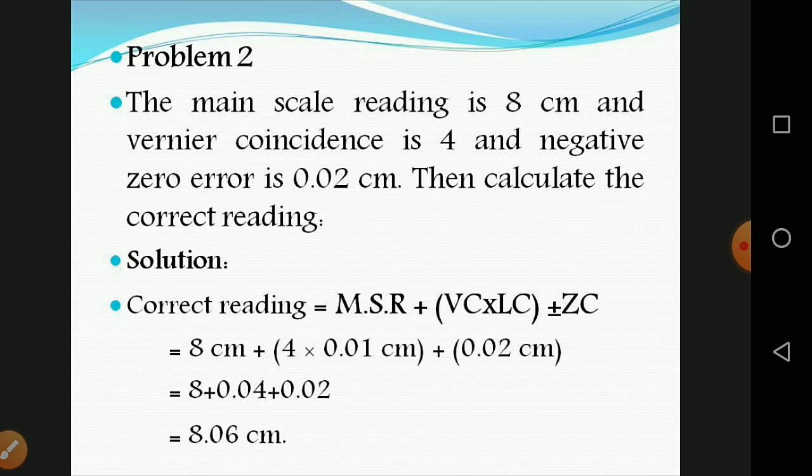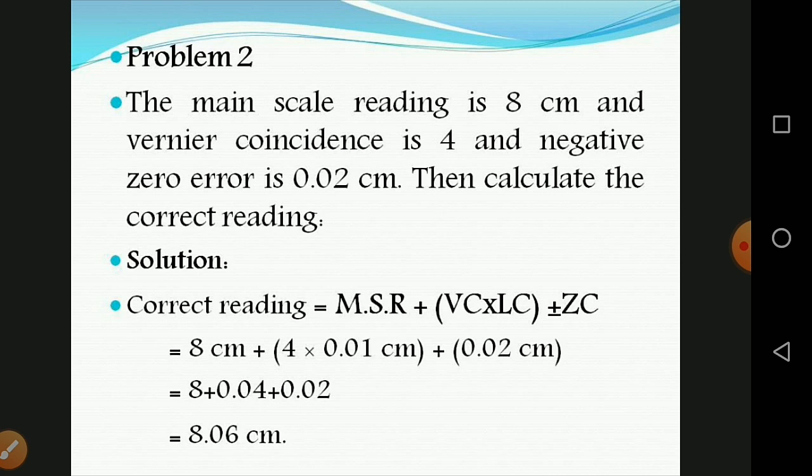So main scale reading, MSR, is equal to 8 centimeter, vernier coincidence is 4, least count is equal to 0.01 centimeter and zero correction is 0.02. This one is a negative error, so zero correction is positive, so plus 0.02. So 4 into 0.01 is 0.04, plus 0.02. So the answer is 8.06 centimeter.